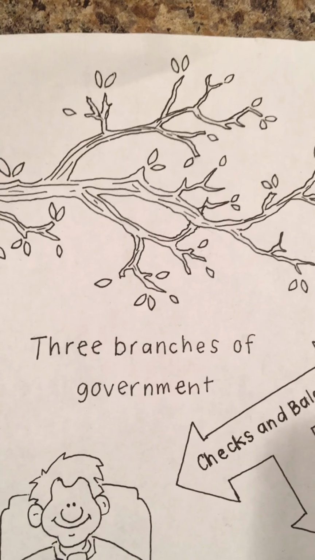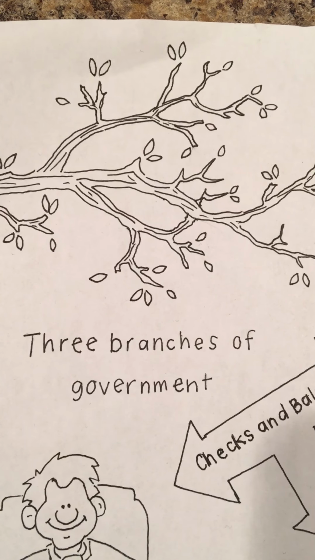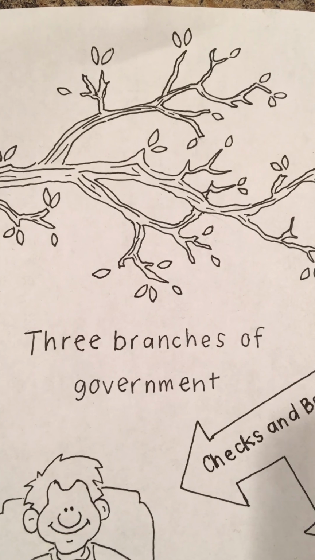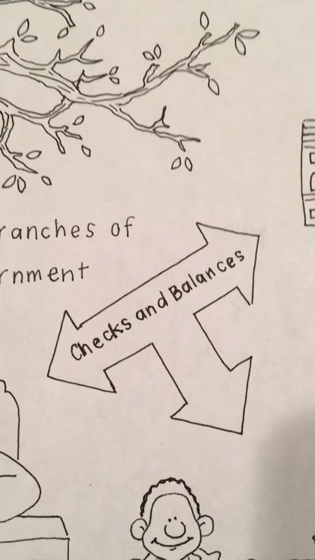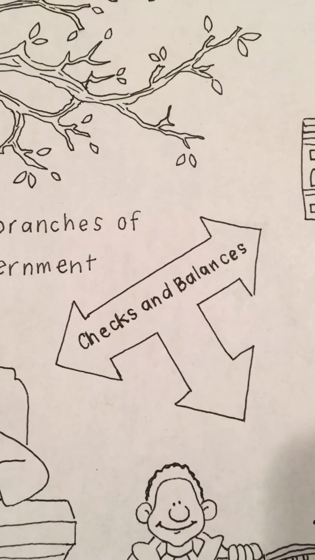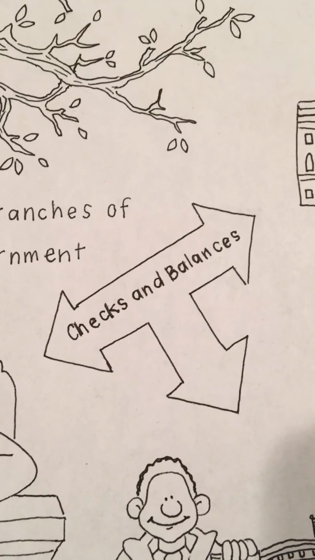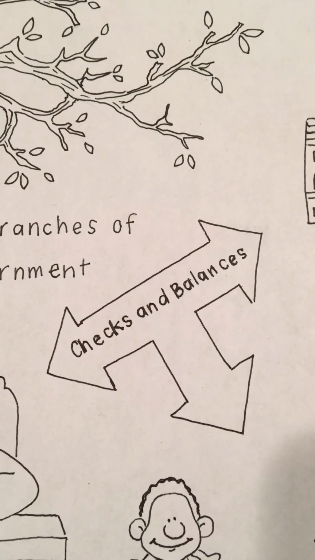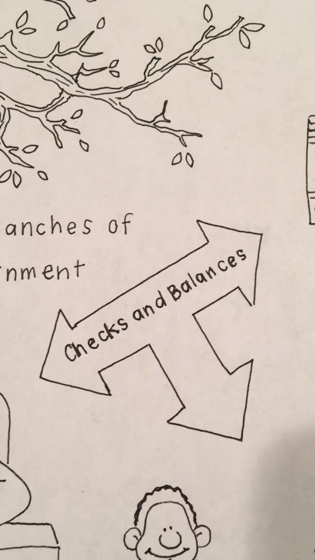This video is about the three branches of government. Within the United States, we pride ourselves on having three branches, so that way there's always a checks and balances, meaning no part of the government is more important than the other. And the two other parts will always balance out and check what one is doing.